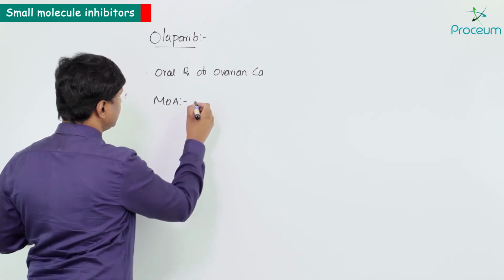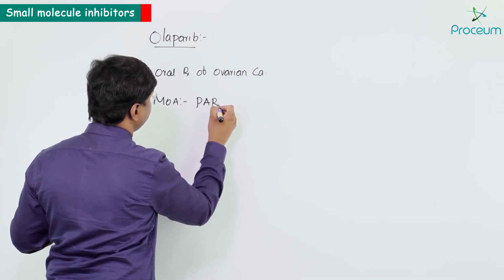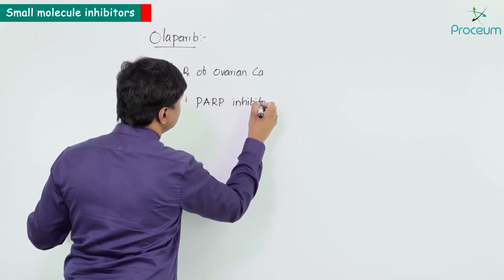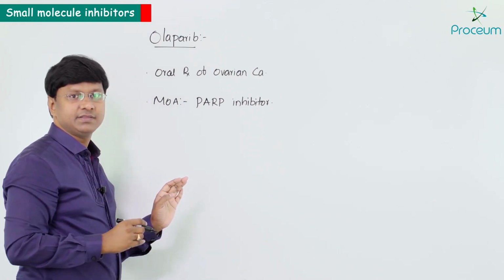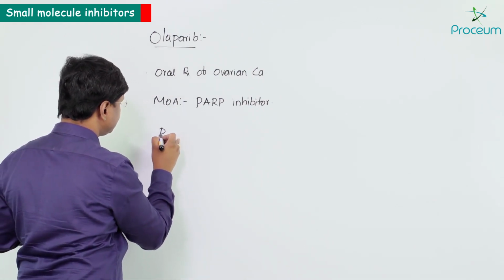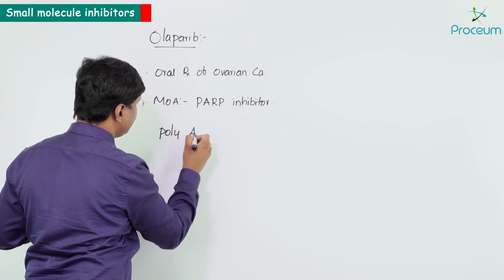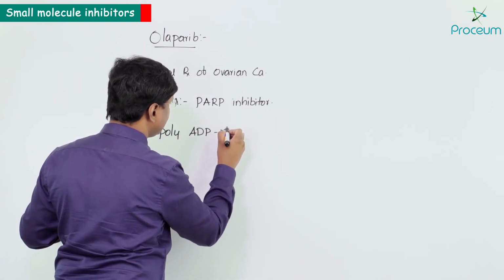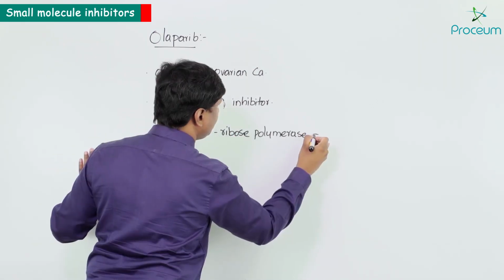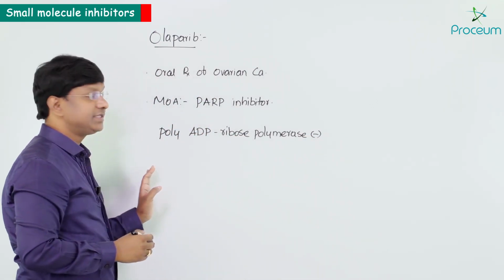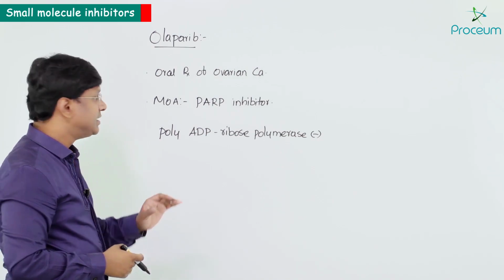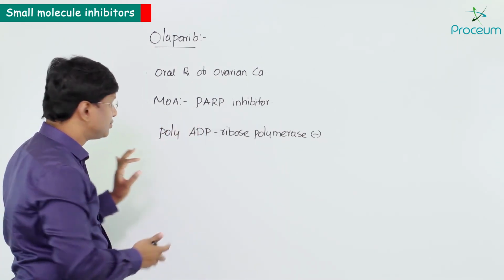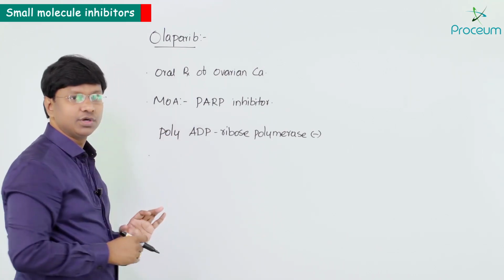It is a PARP inhibitor, which stands for poly-ADP ribose polymerase inhibitor, used in the oral treatment of ovarian carcinoma. So the route of administration is the oral route.